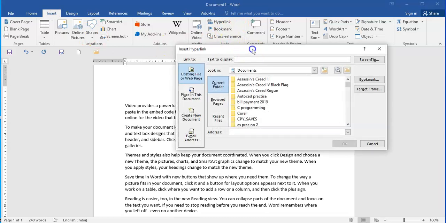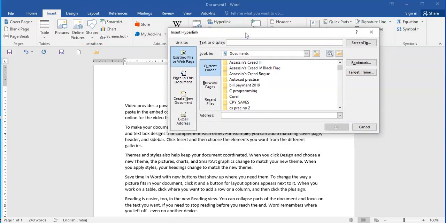Now when I click on hyperlink, children, I get an insert hyperlink dialog box. In this dialog box I have these contents displayed over here. I'll just read them out, children. You have this existing file or web page, place in this document, you can create a new document with a link, or you can link an email address.